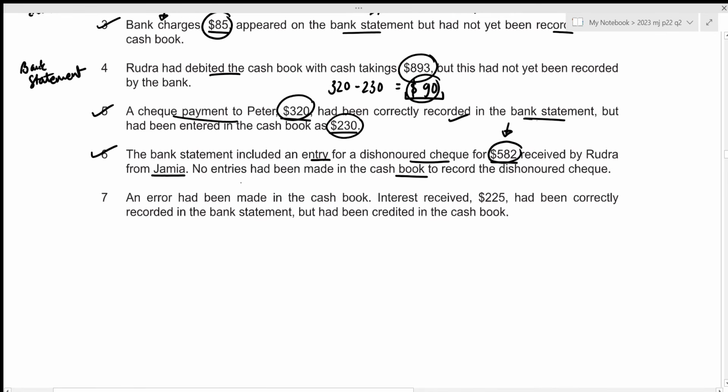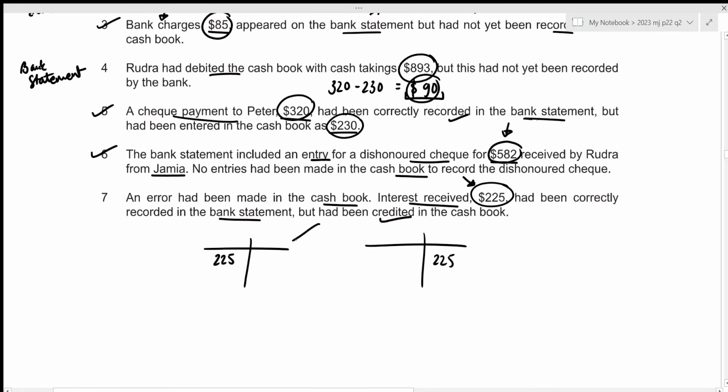All right. Now for the 7th one, an error had been made in the cash book. Interest received 225 had been correctly recorded in the bank statement, but had been credited in the cash book. So remember that this is interest received, which means that we need to treat this 225 as an income. So if we treated it correctly, we would have received 225 on the debit side, but mistakenly we have recorded it in the credit side in the cash book. So this is the correct one. So we require this one. Now, if we enter 225 on the debit side once, it will just get cancelled out with the same amount that we had previously entered on the credit side.